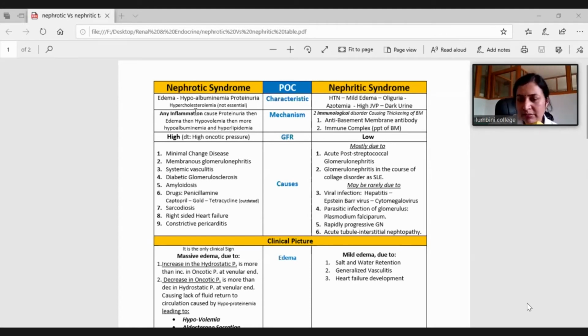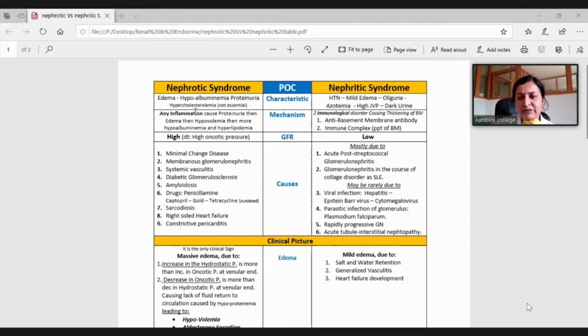As I said, the prototype of nephritic syndrome, post-streptococcal glomerulonephritis, is an immunological disorder. Either there is immune complex deposition in the basement membrane, or there is a primary antibody formed against the basement membrane. Here in PSGN, immune complex is getting deposited in the mesangium and along or near the glomerular basement membrane, GBM. In some cases there is formation of anti-basement membrane antibodies. So it is an immunological mechanism that causes nephritic syndrome.